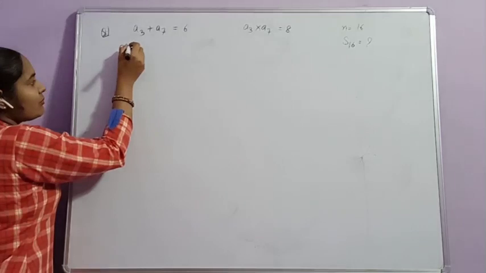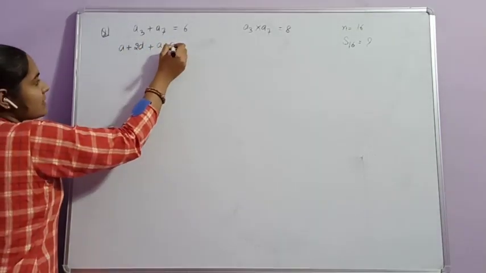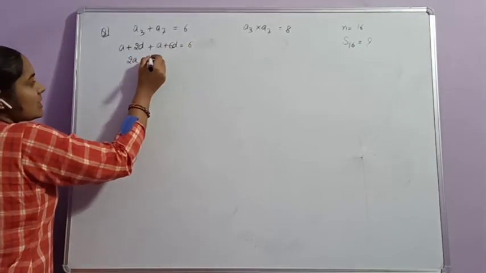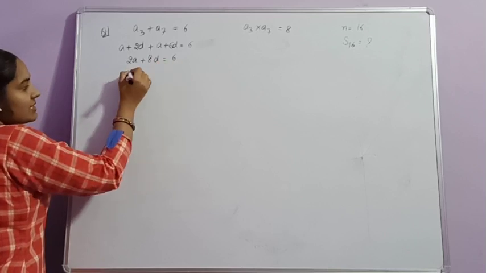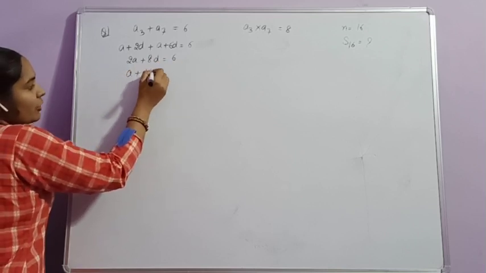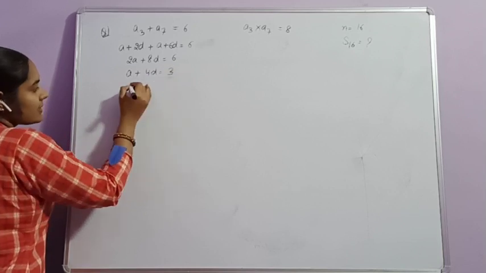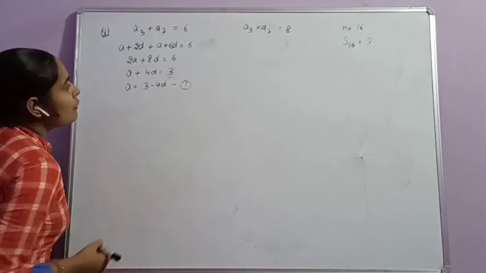We know that A3 can be written as A plus 2D, and A7 can be written as A plus 6D. Their sum is equal to 6. So 2A plus 8D is equal to 6. The complete equation is divisible by 2: A plus 4D is equal to 3. Sorry, 3, since 2 3s are 6. So the value of A is 3 minus 4D. That is our first equation.